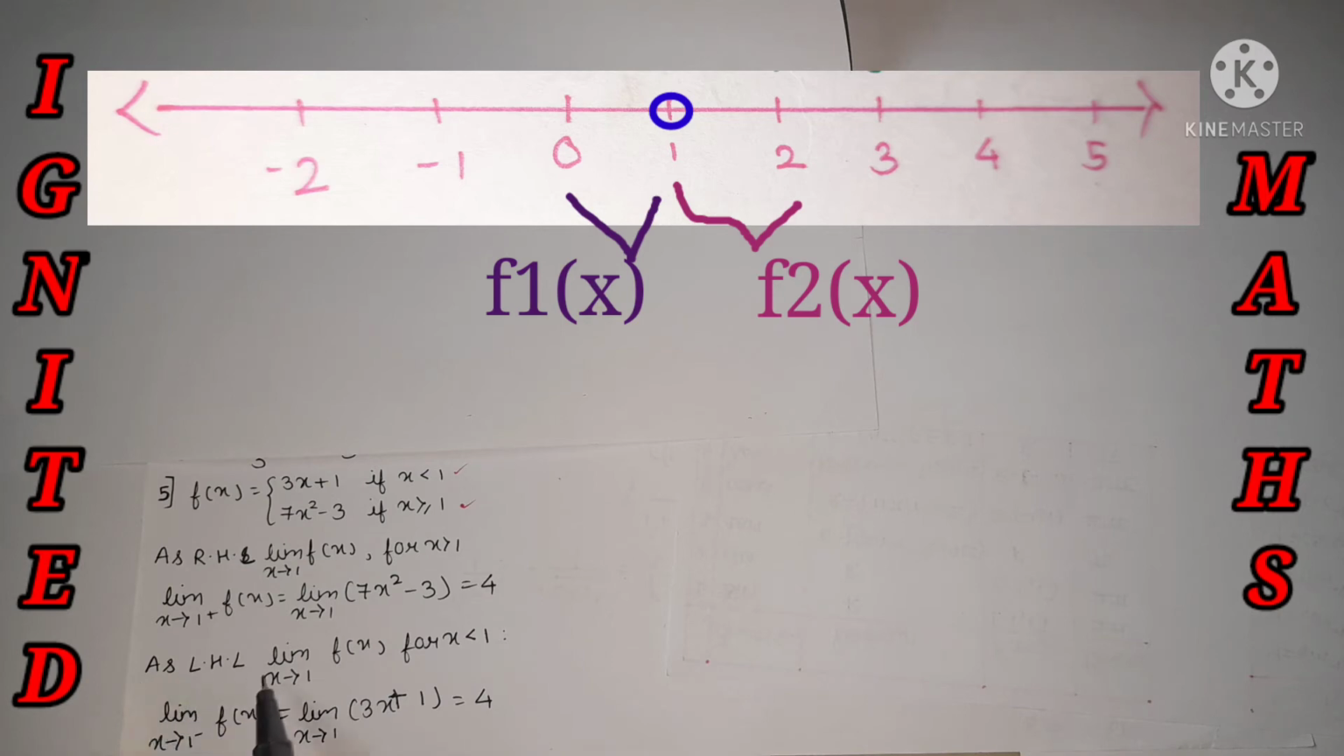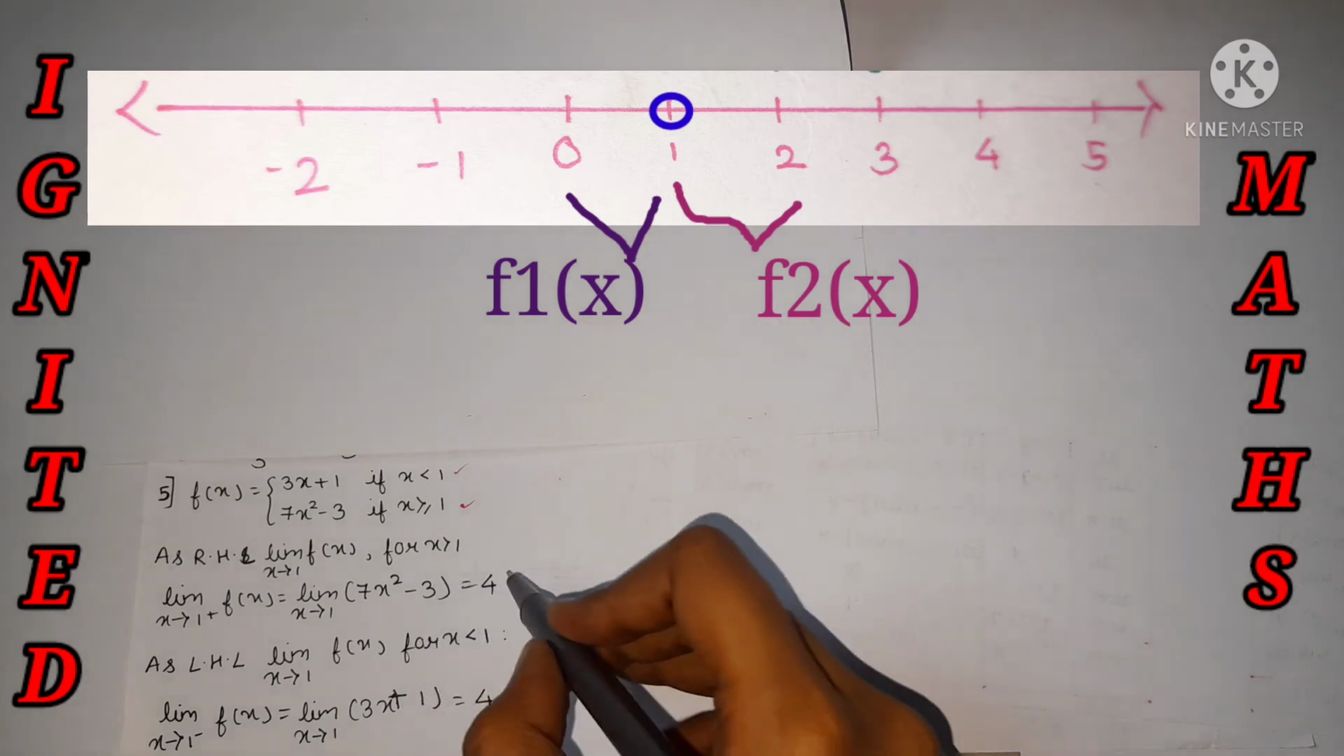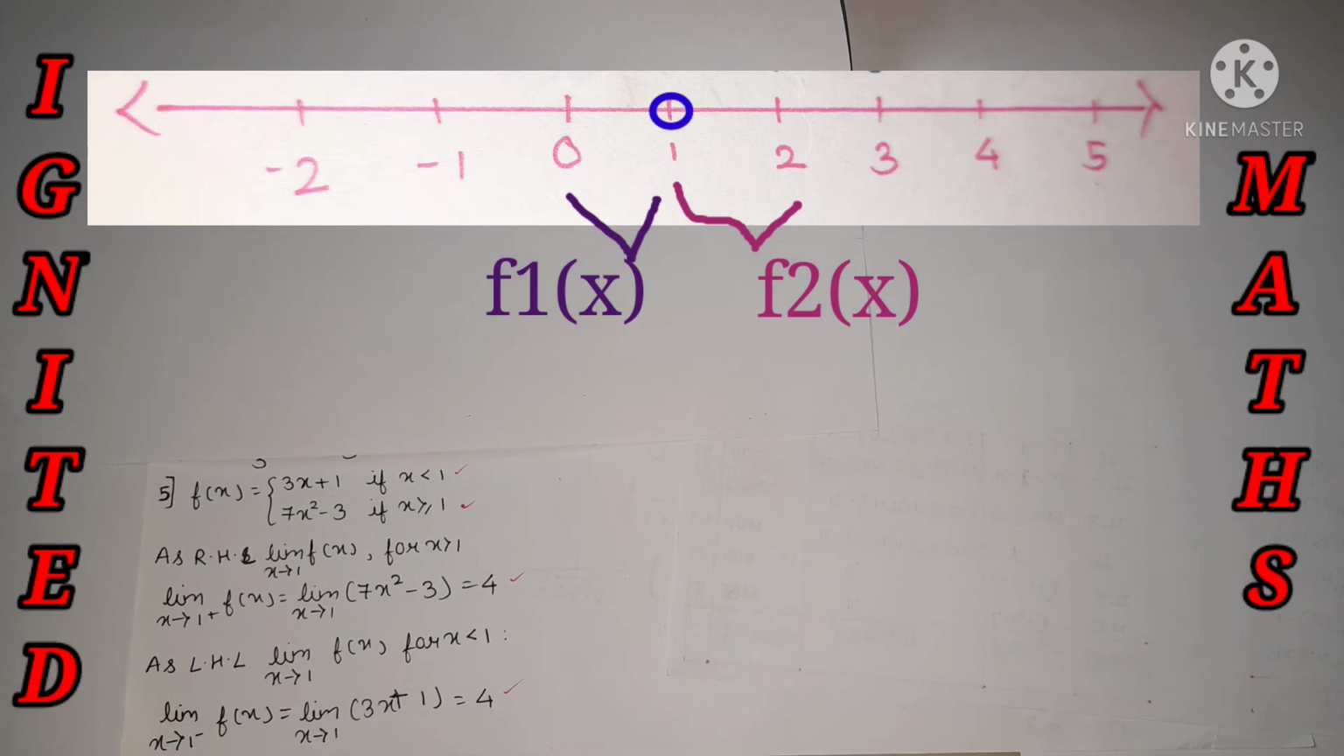As LHL, limit x tends to 1 minus, the function will be 3x plus 1. Just put the value over here and we got the answer. Over here we have just substituted the given limit, x tends to 1, and got the answer. The LHL and the RHL values are absolutely the same, so the limit exists. We have come to an idea that while doing the substitution, if we get a finite number that is valid in mathematics, then it's absolutely all right. But if it belongs to the seven indeterminate forms,